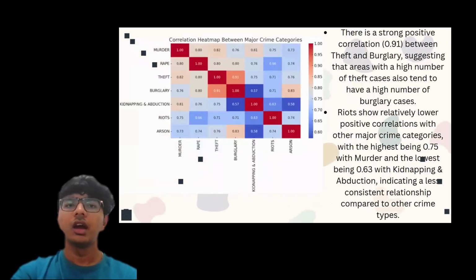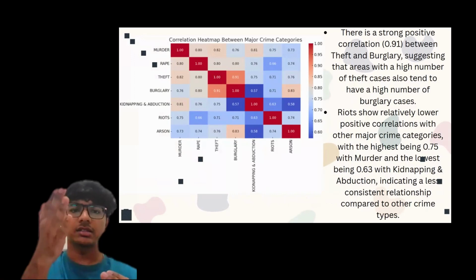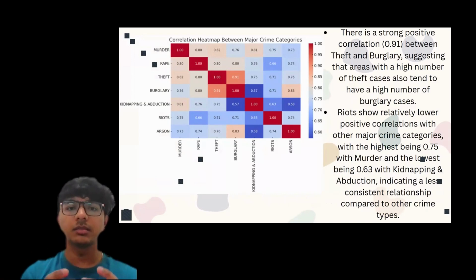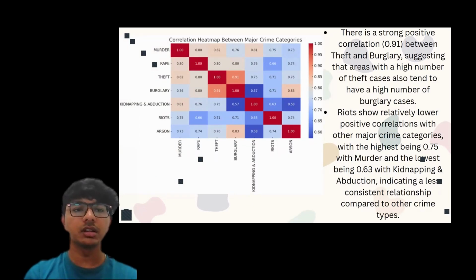So this is the heat map. As you can see, the strongest positive correlation is 0.91 between theft and burglary, suggesting that areas with the highest theft cases also tend to have a high number of burglary cases. On the y-axis and x-axis, the darkest points indicate where the most crimes happen. So I have represented the heat map according to that.